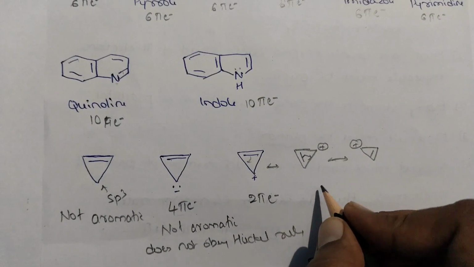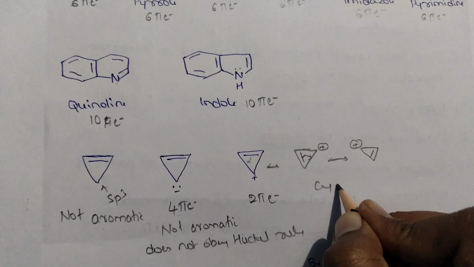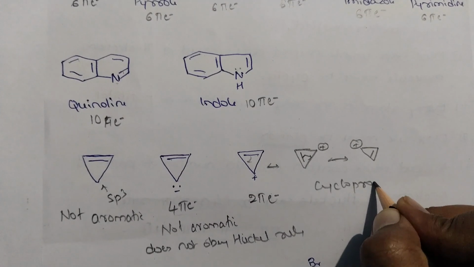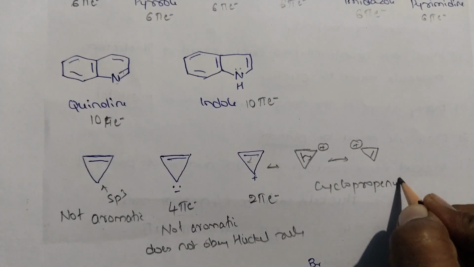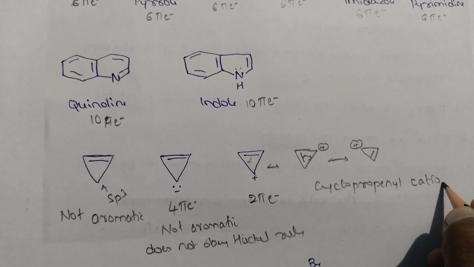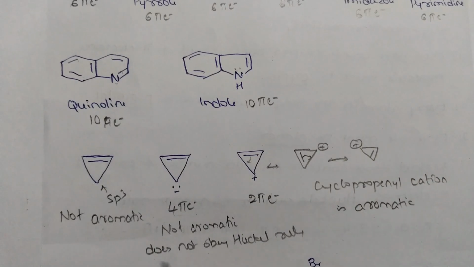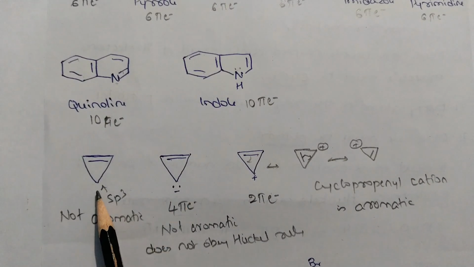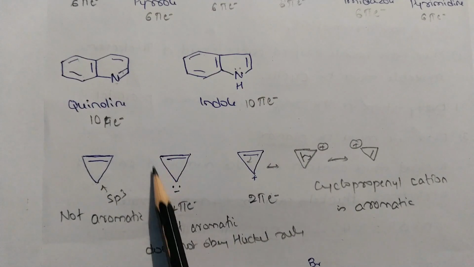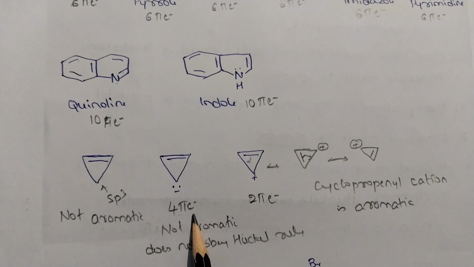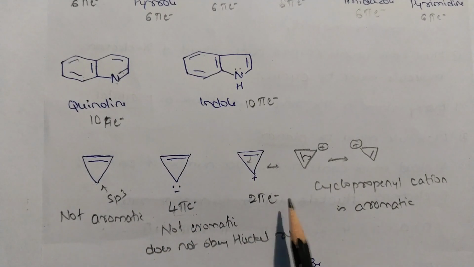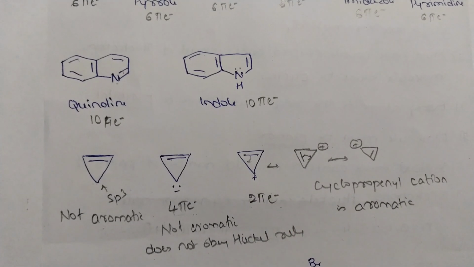Only the cyclopropenyl cation is aromatic, but the cyclopropenyl anion and cyclopropene are not aromatic because there is an interrupted p orbital. This has an sp3 carbon, and the anion does not obey the Huckel rule because it is a 4 pi electron system. Hence the cyclopropenyl cation is aromatic because it has a 2 pi electron system and obeys the Huckel rule.